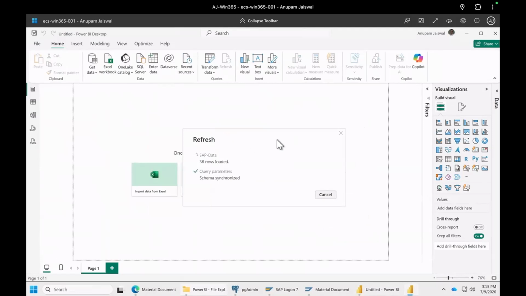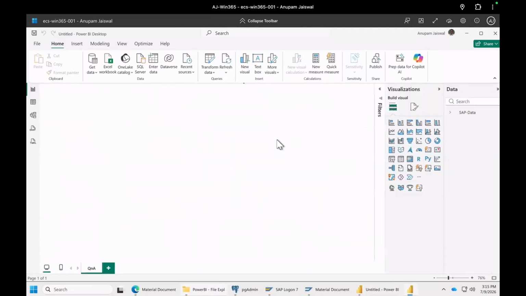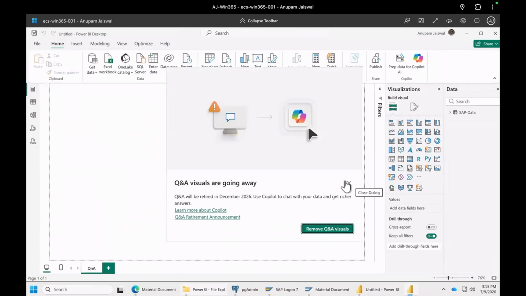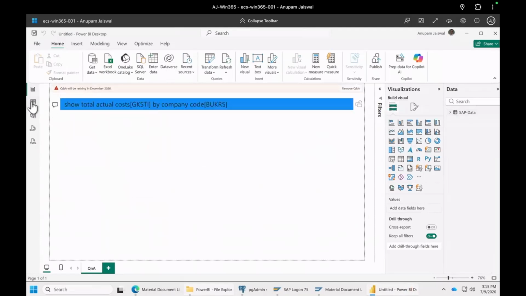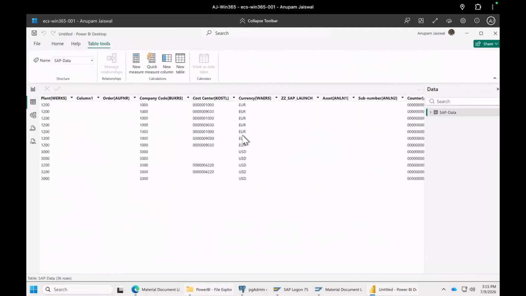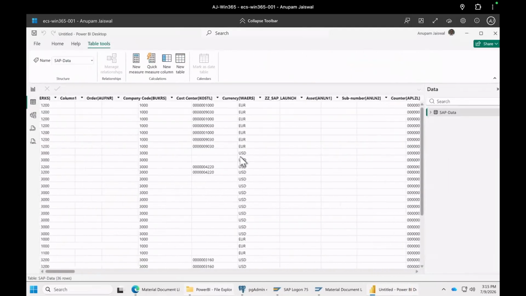So I've given it the user ID and password. So now it has the SAP data, which is covered. And if you wanted to look at the data, this is the information, right?